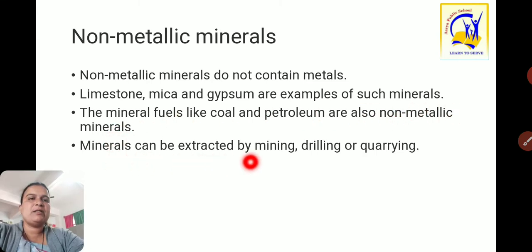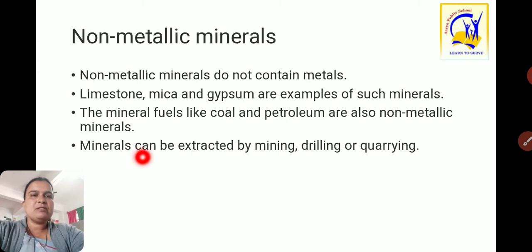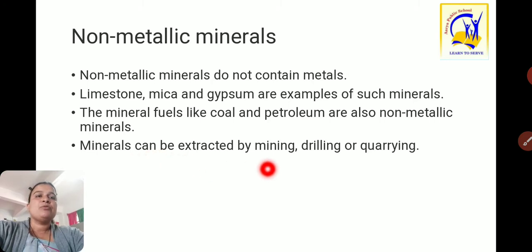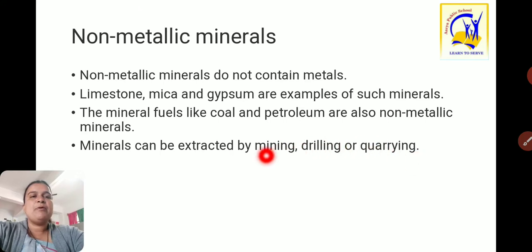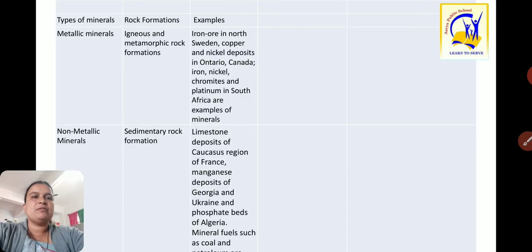Minerals can be extracted by mining, drilling and quarrying. These minerals are found under the surface. Some minerals are very close to the surface, but some are found deep under the surface. So to extract these minerals, three processes are required: mining, drilling and quarrying, and with the help of these processes minerals can be extracted from below the surface.